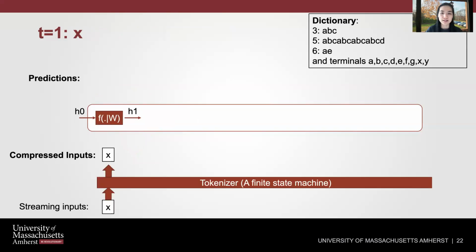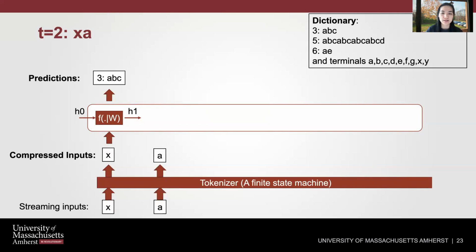At time t equals 1, we have an input x. We use a tokenizer to compress the streaming inputs, and we get x as the output. After feeding it into the RNN, we get a prediction that is 3, which means a sequence of ABC. And the hidden state is transformed from H0 to H1.